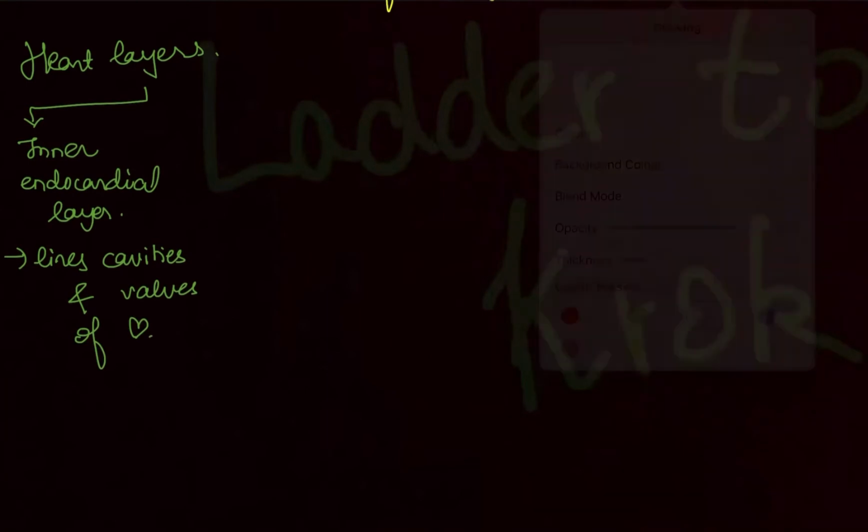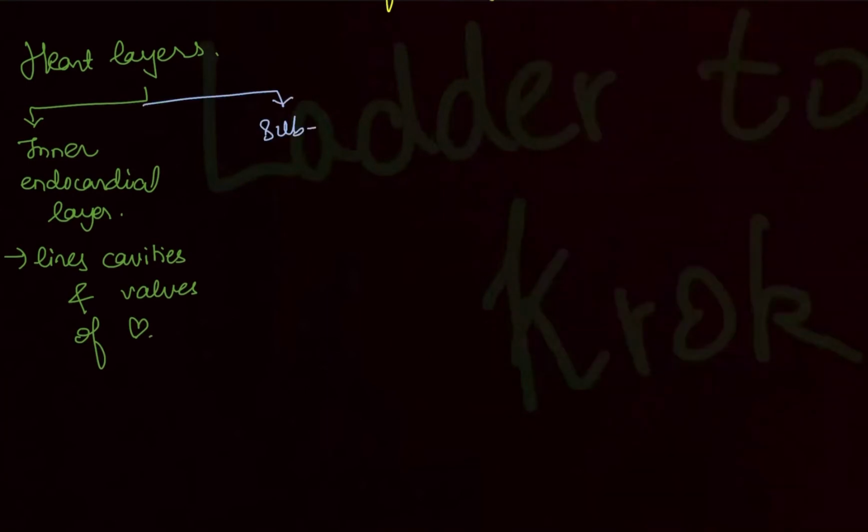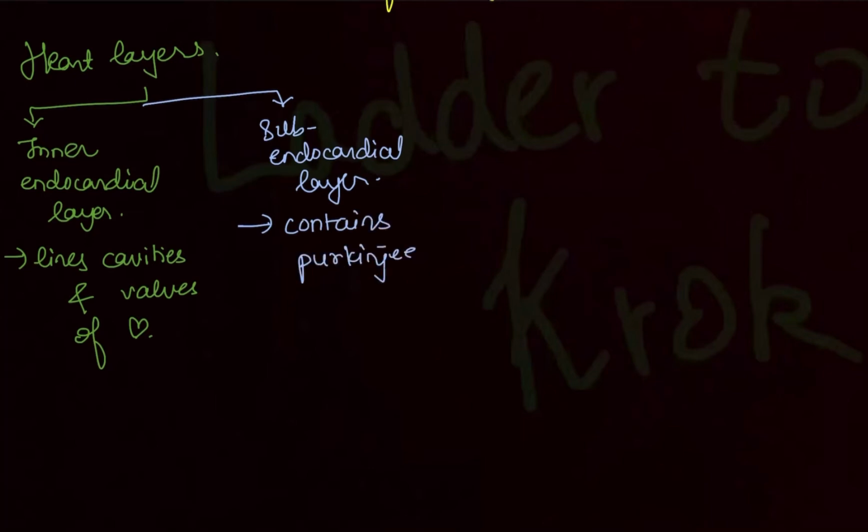The second layer is the subendocardial layer. This layer contains Purkinje fibers. So this becomes a question: which layer contains the Purkinje fibers? It is the subendocardial layer. The third layer you have is the myocardial layer.